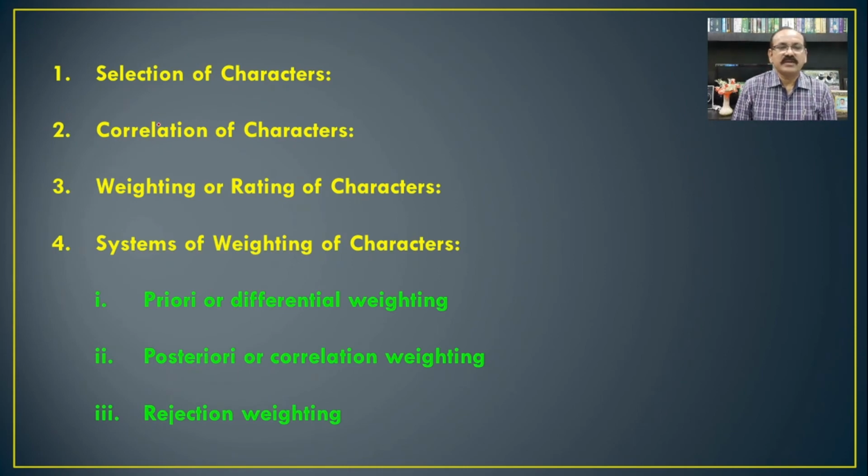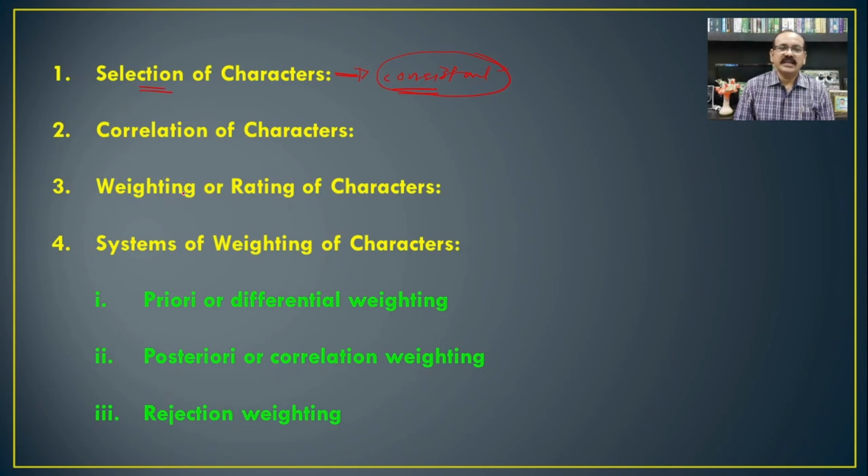Then selection of characters means how we have to select a particular character as a taxonomic character. First of all, if we want to select a particular character, then it must be a consistent character. Means we may not choose the variable characters, so that every time we want to identify that particular organism, that character must be there, and on the basis of that we can identify that organism. Hence such consistent characters which are genetically defined are usually selected for the classification.